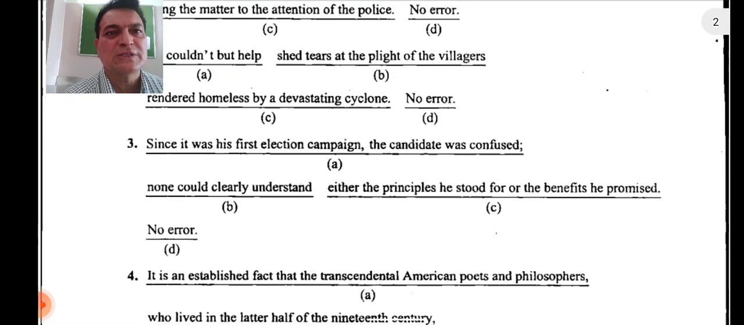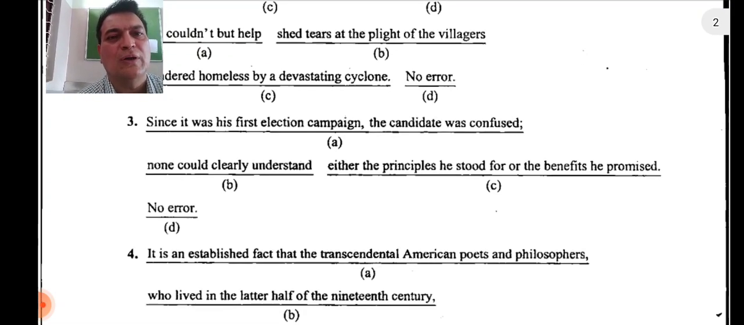Since it was his first election campaign, the candidate was confused. None could clearly understand either the principles he stood for or the benefits he had promised. So the error is in C and the answer is C. Let's move on to the next one now.